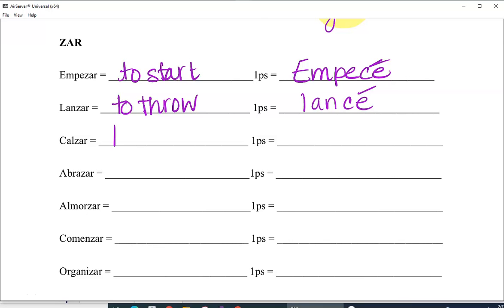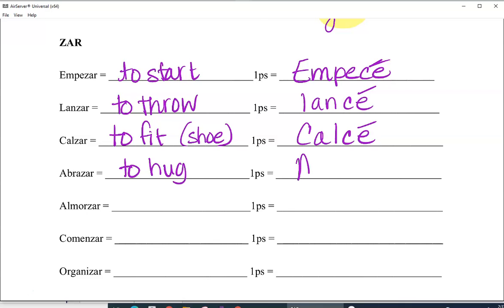Calzar, which is to fit, referring to shoe size. We don't really have this verb in English, and we've talked about it in our vocabulary list, but it will go to calcé. Abrazar, to hug, goes to abracé. Almorzar, which I love this verb because it's to lunch, and we don't really have that verb in English, but we need it, goes to almorcé.